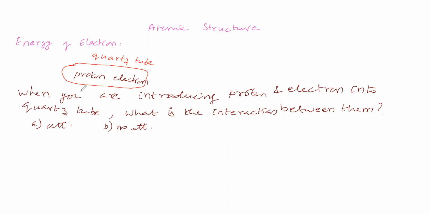This proton is having what charge? Positive charge. Electron is having what charge? A negative charge. Now between them, if you say attraction, why is it so? We'll see. If there is no attraction, why is it so? We'll see. When introducing proton and electron into the quartz tube, what is the interaction between them?